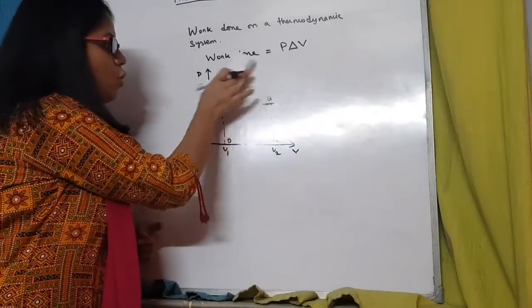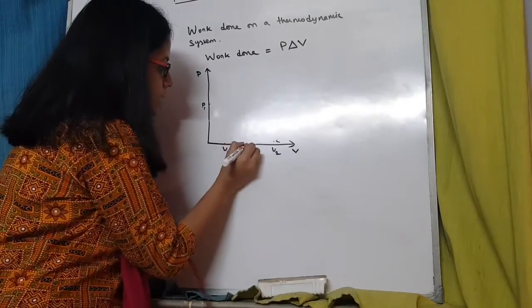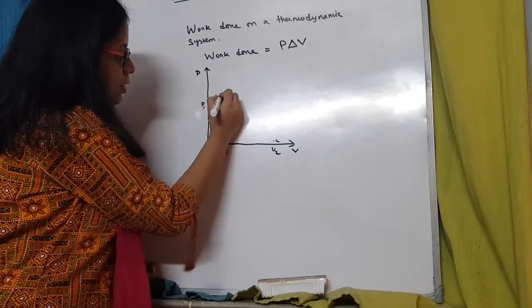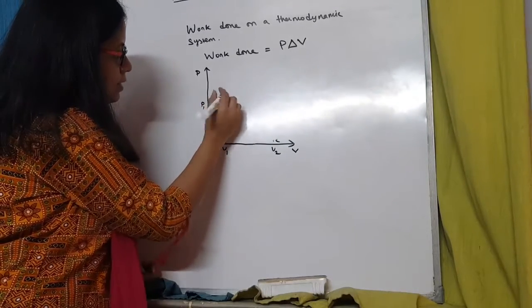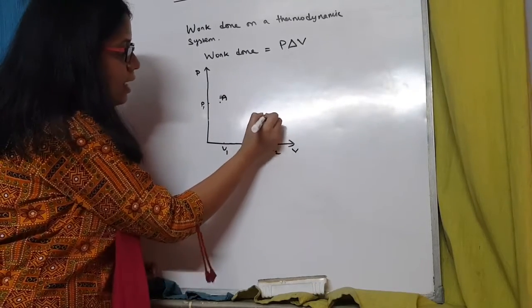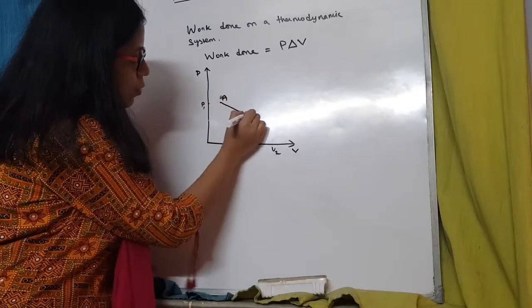Similarly, if pressure was not remaining the same, suppose initially before work was being done on the system, the state of the system was here, at point A. And after the work was done, the system reached here. So the graph will look like this.